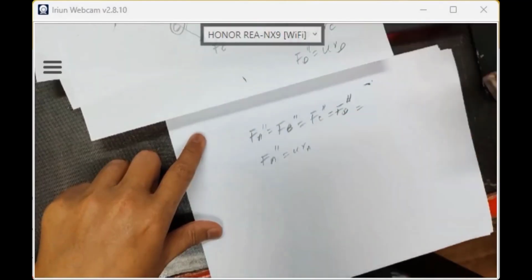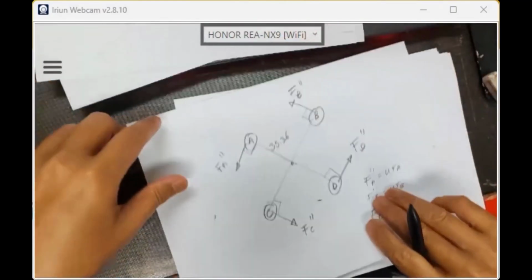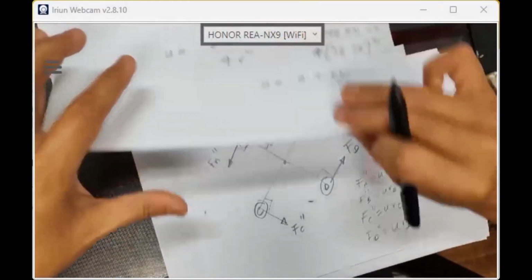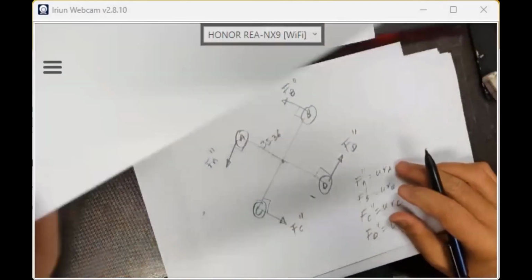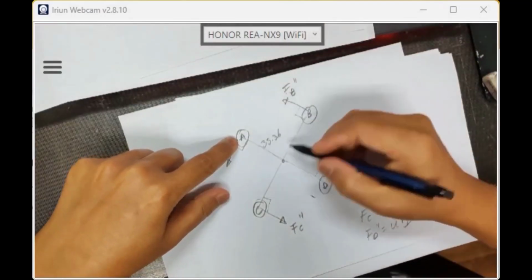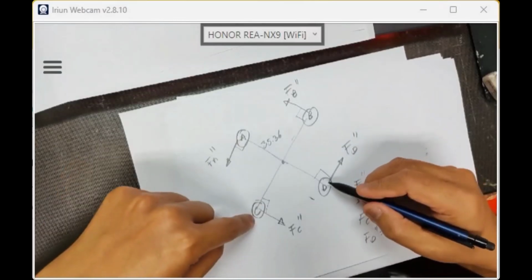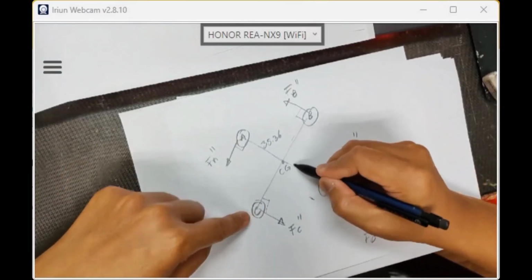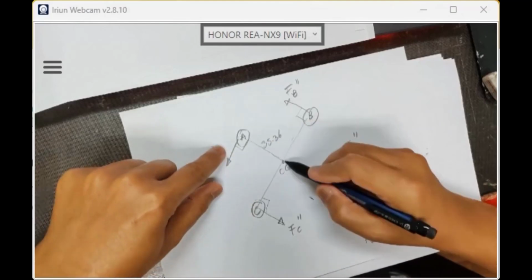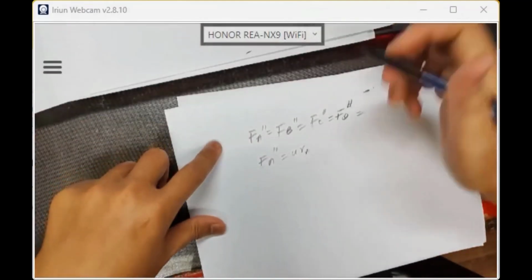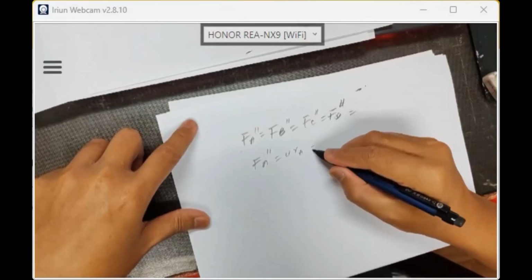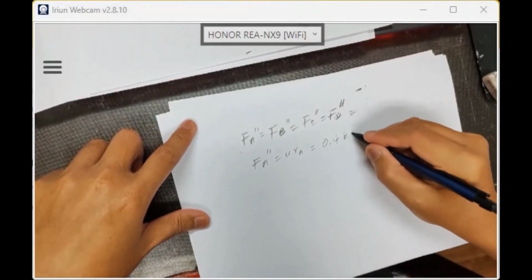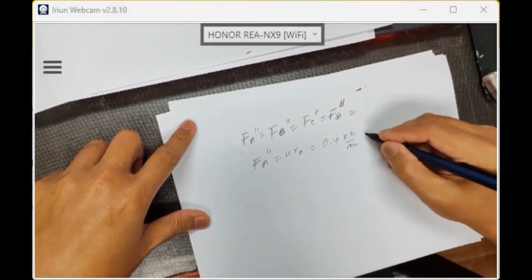Since we have the radius 35.36, and 0.5 kilonewton per millimeter is per unit length, the radius is 35.36. All the radii are the same for C and D. So F double prime A is U times the radius, so that will be the total load. U is 0.4 kilonewton per millimeter. Radius A is